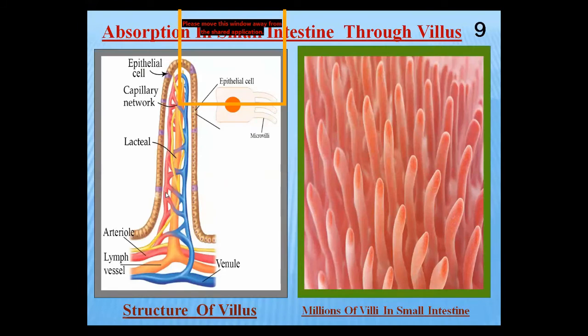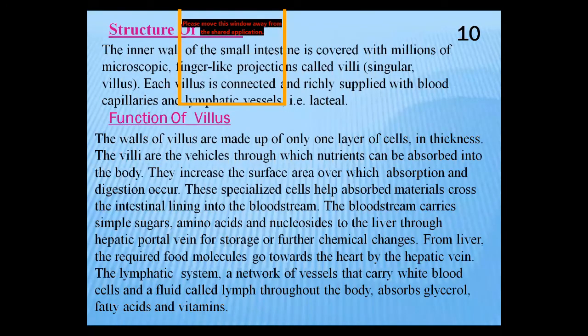So there are two main functions of the villus. By the blood capillaries, the amino acids, sugar, and nucleosides are absorbed and move towards the liver with the help of the hepatic portal vein for storage. But the fatty acids and cholesterol are absorbed by the lacteal or lymph vessel and move towards the lymphatic system to increase our strength and immunity. According to requirement, these white blood cells move in our body towards their respective organs. Ingestion is done, digestion is done, absorption is done.